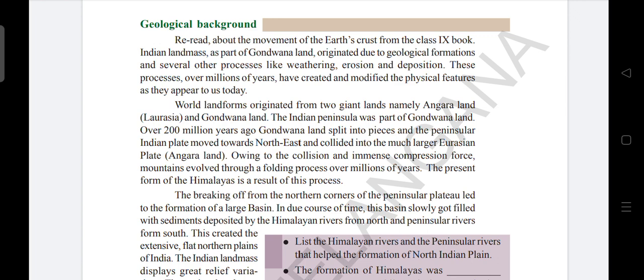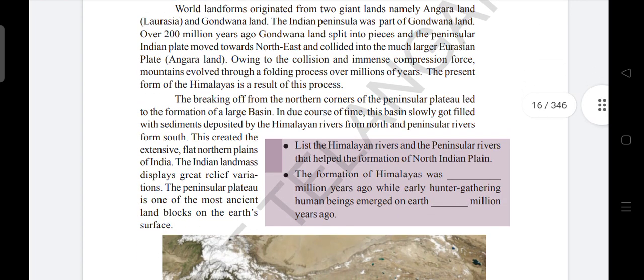The breaking off from the northern corners of the peninsular plateau led to the formation of a large basin. In due course of time, this basin slowly got filled with sediments deposited by the Himalayan rivers from north and peninsular rivers from south. This created the extensive flat northern plains of India.